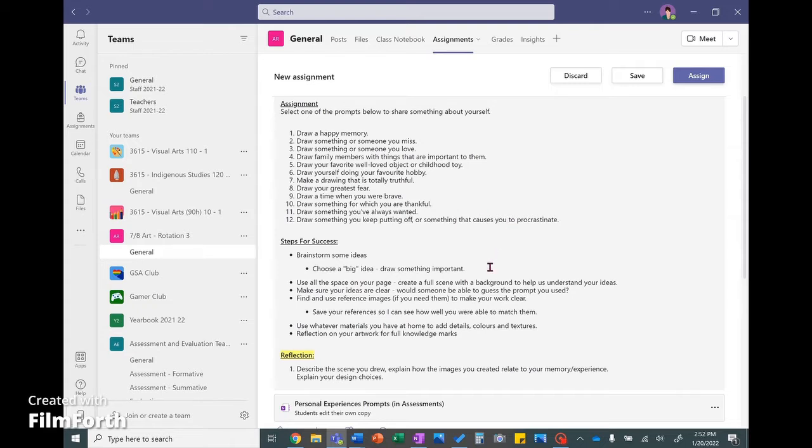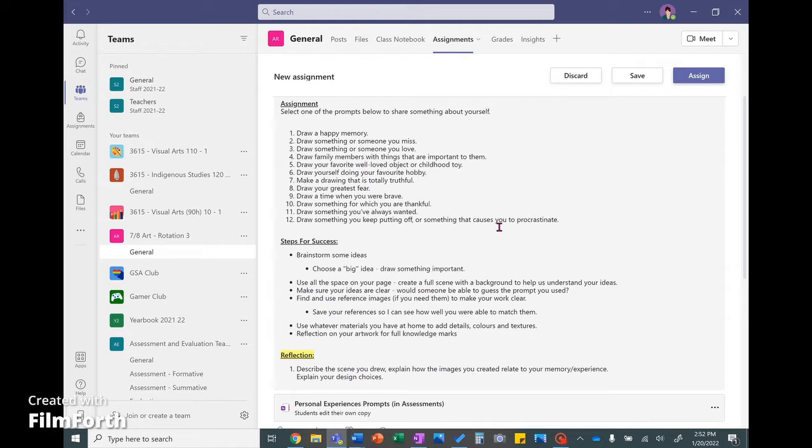Draw something important. Make sure to use all the space on your page. Create a full scene with a background to help us understand your ideas. Make sure your ideas are clear. Would someone be able to guess which prompt you picked? Find and use reference images if you need them to make your work clear.